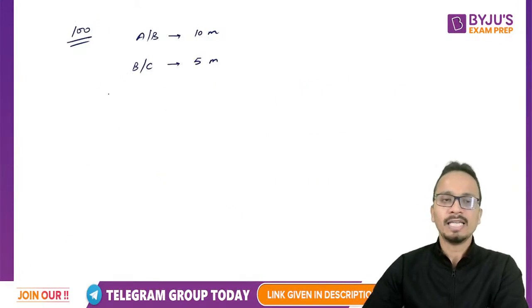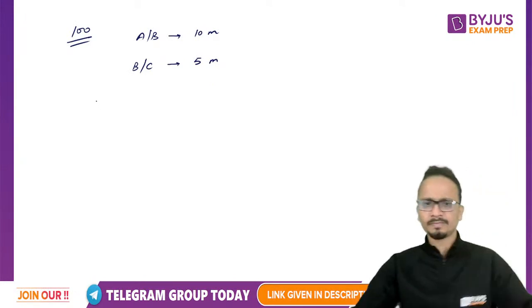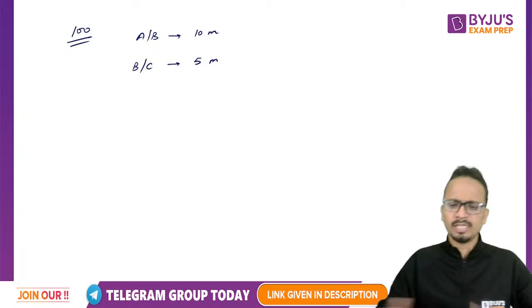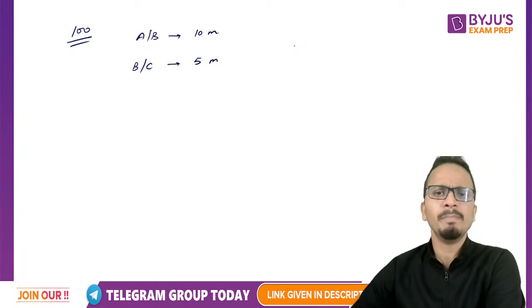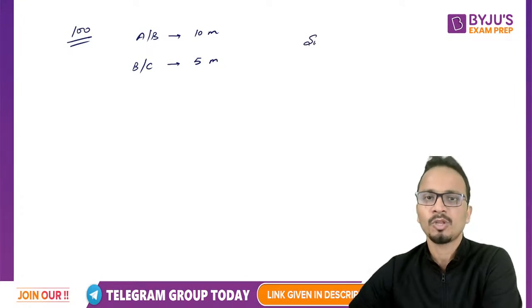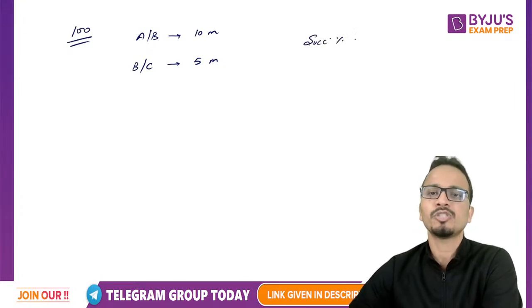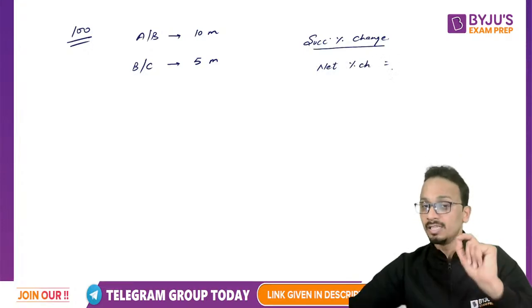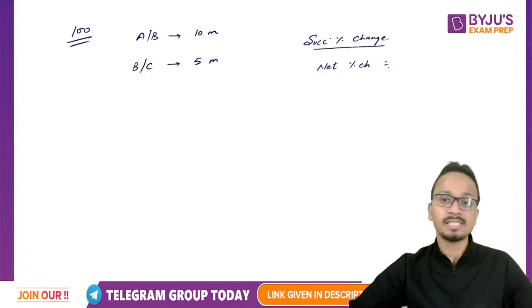Now let's see the second method. First of all, I'll tell you the base of this method. The base of this method is the method of successive percentage change. Whenever there is a successive percentage change, we have a direct formula to calculate net percentage change. I have explained this particular thing in my yesterday's session.